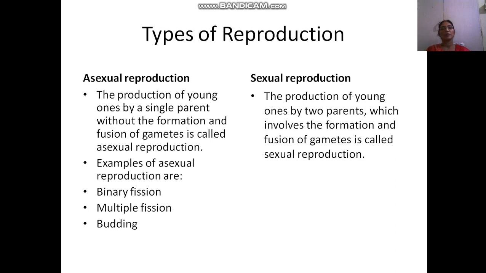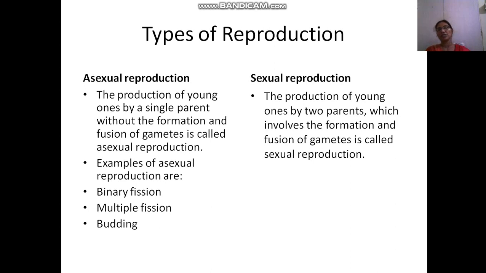If no sex organs or sex cells are involved, it is called asexual reproduction. And one more condition, a single parent is involved.